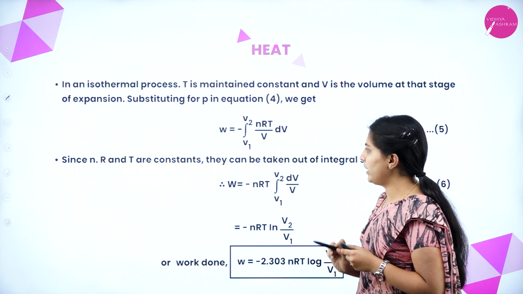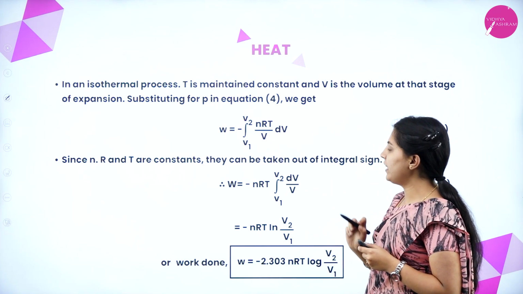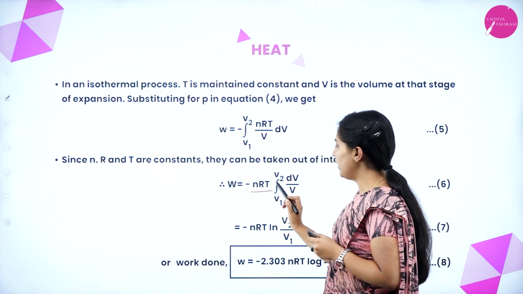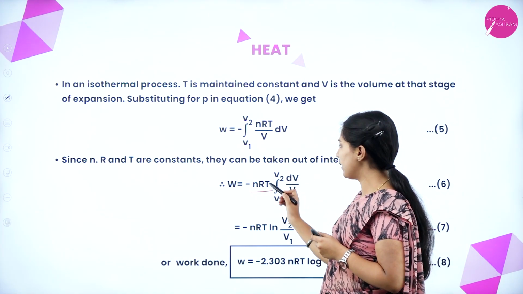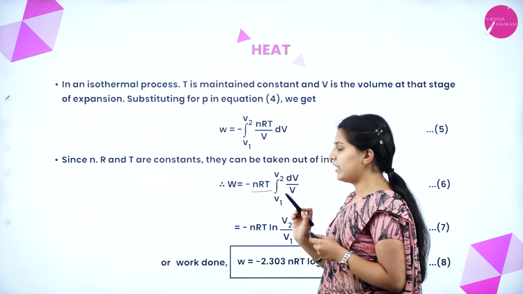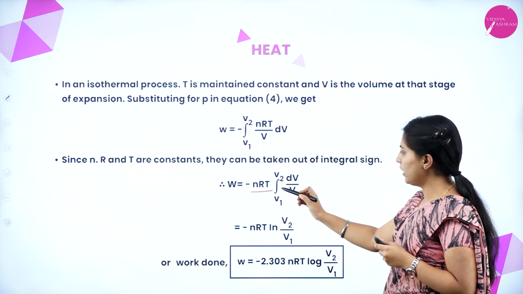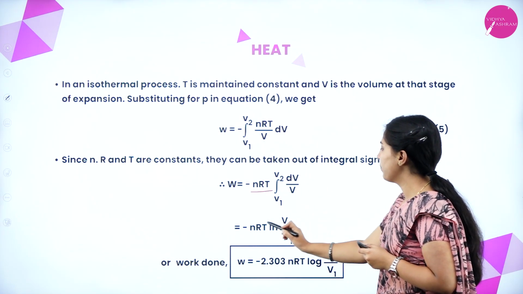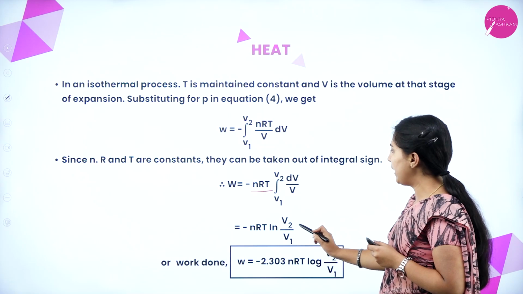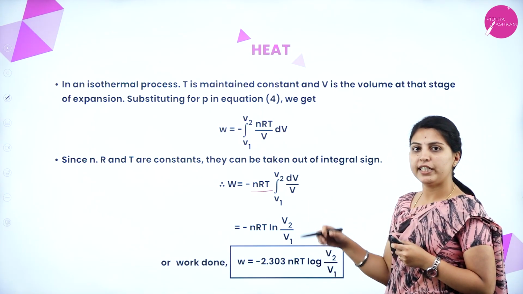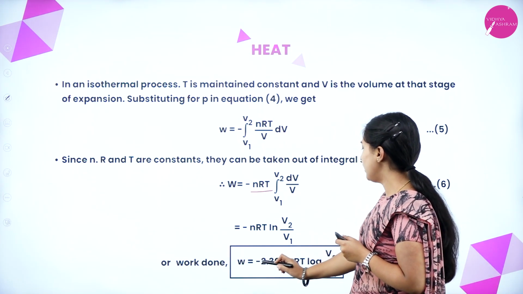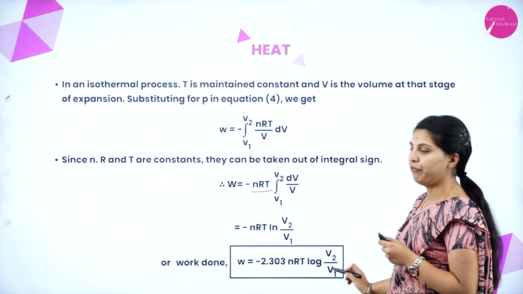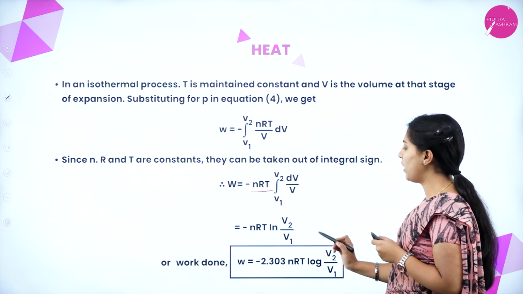nRT by V into dV. Since n, R and T are constant, they can be taken out of the integral. N is constant, R is the gas constant, T is temperature, all are constant and taken out, and the remaining variable part is dV by V, giving minus nRT ln V2 by V1. If you want to convert into log, work done W equals minus 2.303 nRT log V2 by V1. This is the formula for work done.